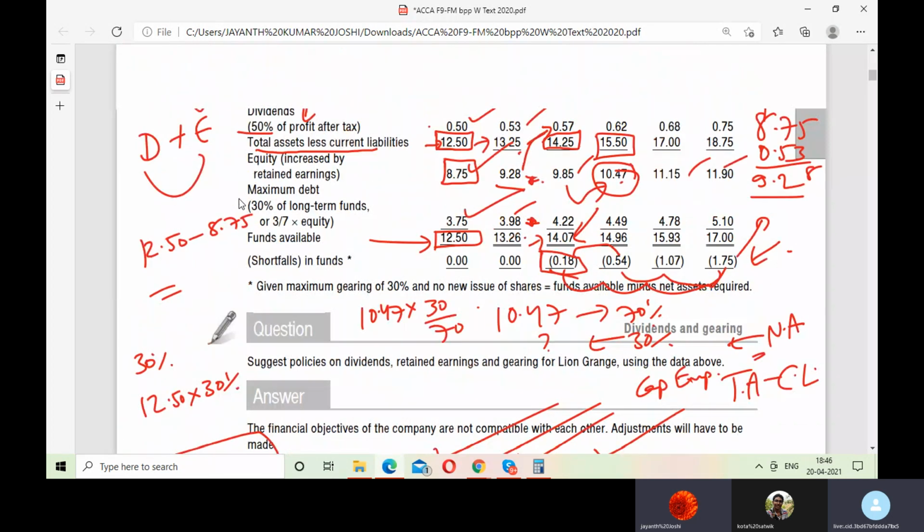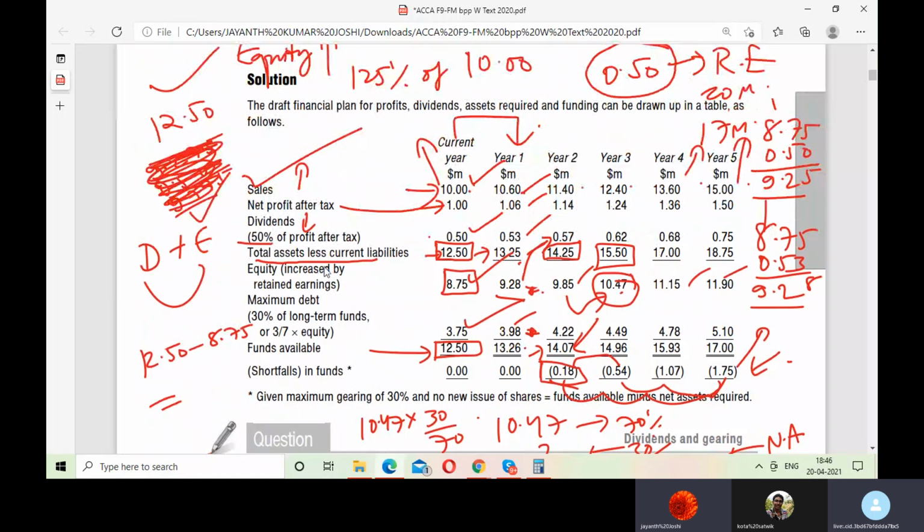What is your sales? 10 million. What is your capital employed? Total of assets minus current liabilities, 12.50. That means for a spending of $12.50, you're only able to generate how much revenue? $10. That is less, correct or wrong?